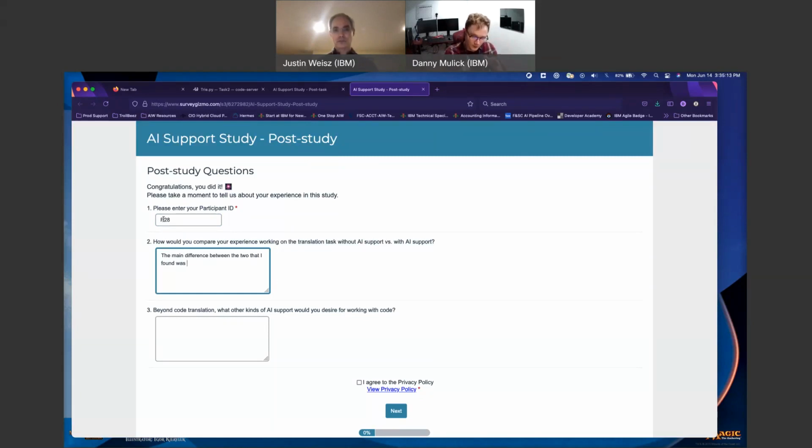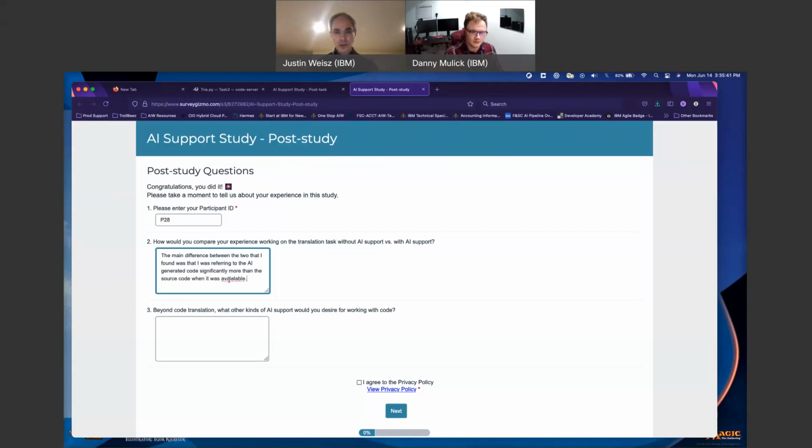If I'm working solely on AI support versus without, the main difference that I found between the two was that I referred to the AI generated code significantly more than the source code when it was available.